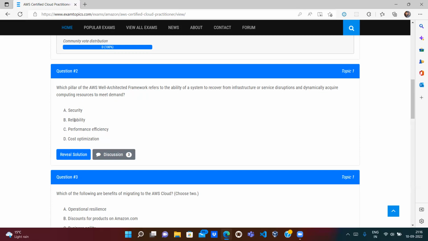Reliable. So the system is reliable. Can I use this service? Is this a reliable service? Will it not get corrupted? If it is corrupted, will it be able to recover? So that is reliable. So reliable looks correct as per the description.